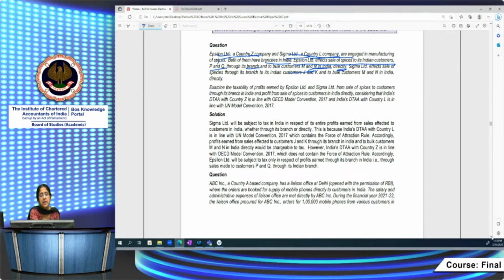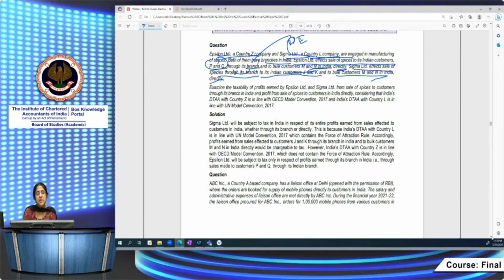So through P and Q, it does through its branch. Branch is what? It's a permanent establishment. Both have branches in India, both have PE in India. Sigma Limited effects sale of spices through its branch to the Indian customers J and K and to bulk customers M and N in India directly. Both companies do through their branch also, and same or similar kind of goods it does directly to customers.